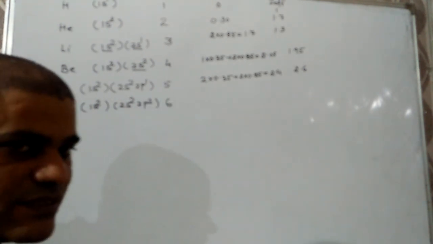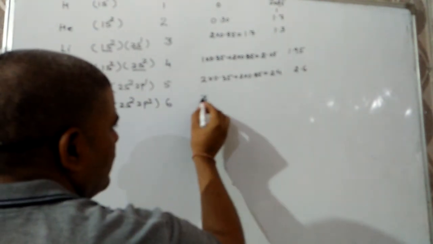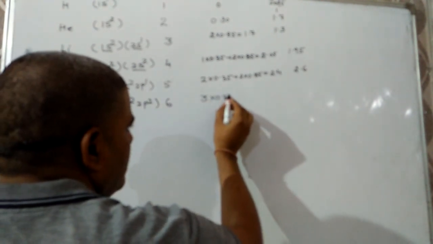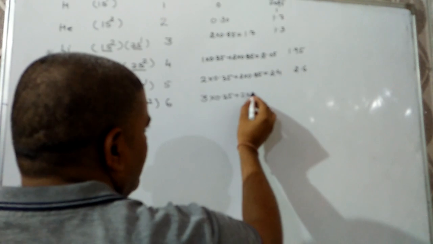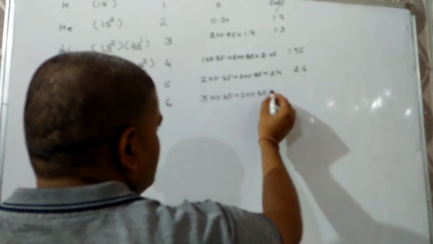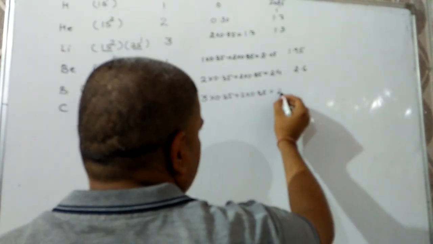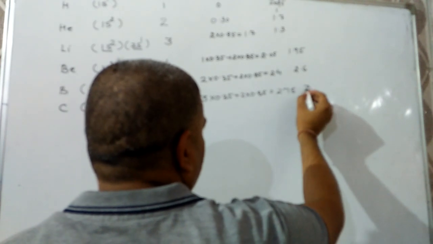Atomic number is 6. Same group, 3 electrons, 3 into 0.35 plus 2 into 0.85, that comes out to be 2.75, and that will be 3.25. Shielding constant 2.75, effective nuclear charge 3.25.